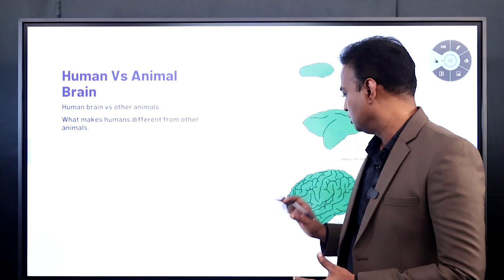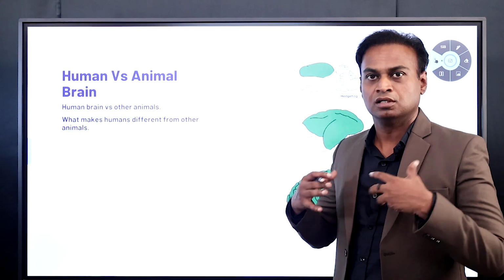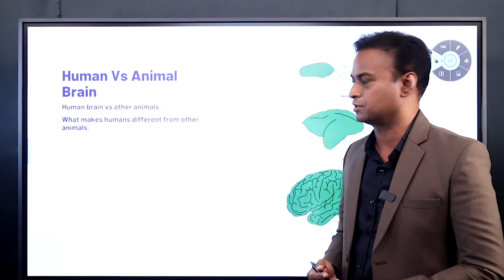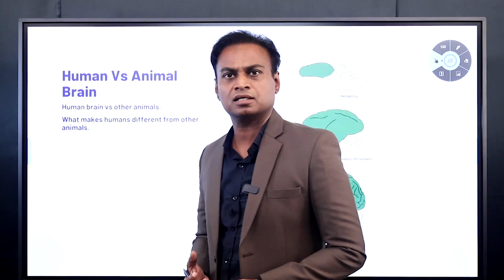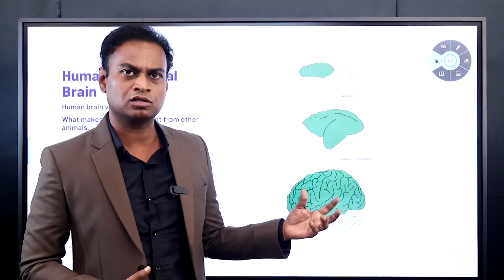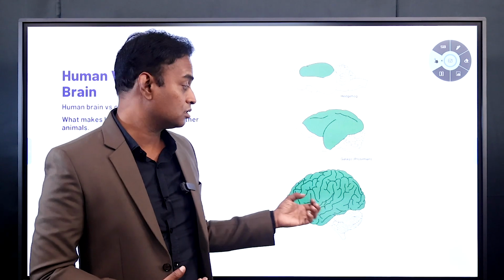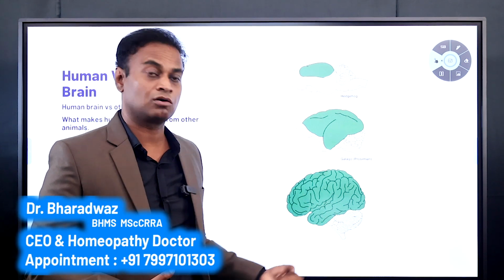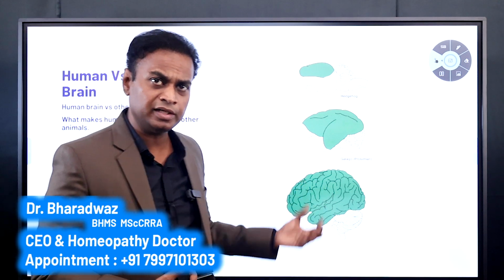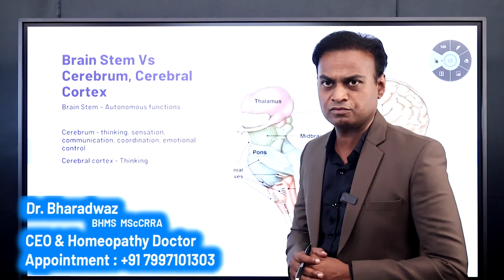Physiologically and structurally, they have a bigger brain, or cerebrum, or cerebral cortex. Now we have to understand what exactly the cerebral cortex is doing in order to understand autism. So autism is a defect in the cerebral cortex. We have to understand the cerebrum in depth. What are the functions of the cerebrum?